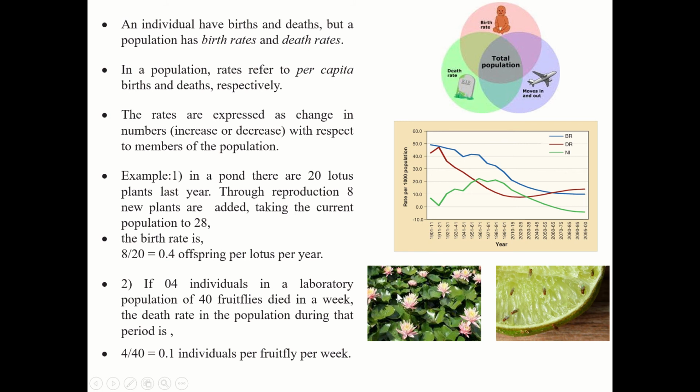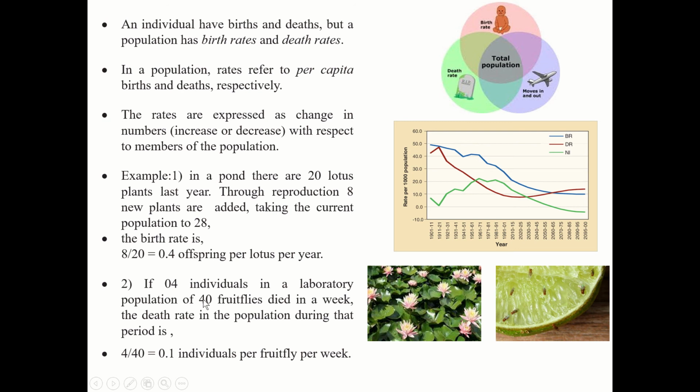So the birth rate is 8, that is the new plants formed, divided by the initial total of 20, which is equal to 0.4 offspring per lotus per year. This is found per year because it was given in the year. Problems or MCQs may come on this, students, so you should know how to find the birth rate and death rate. Here 0.4 offspring per lotus per year was found. Okay, that is the birth rate.